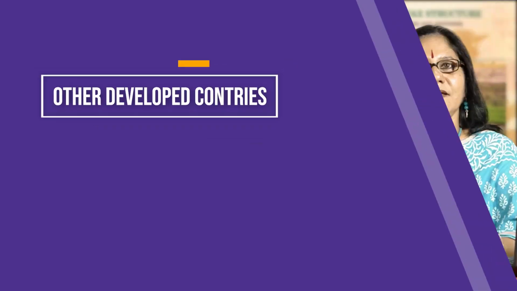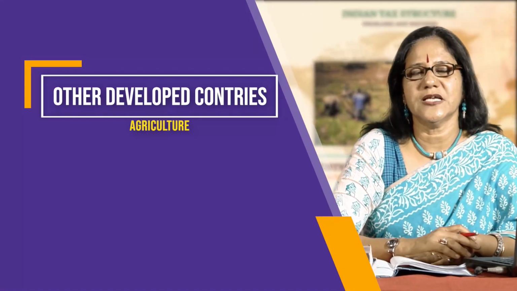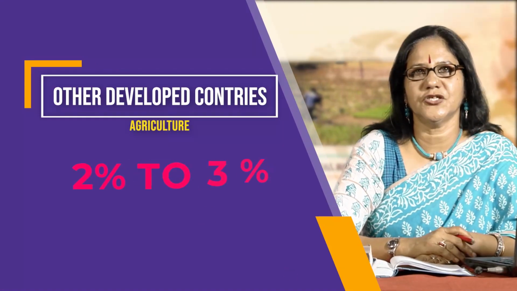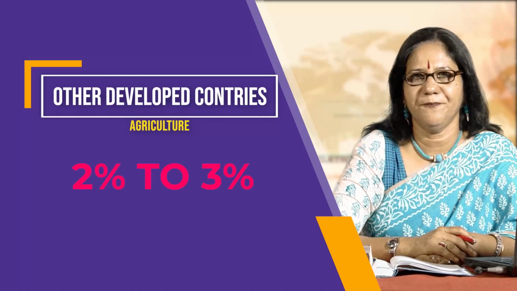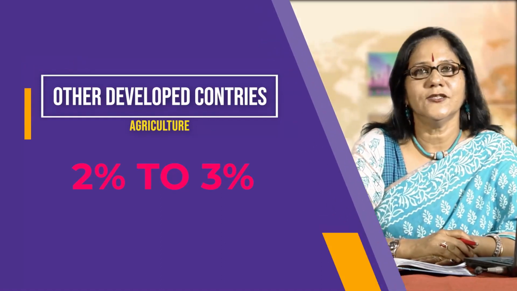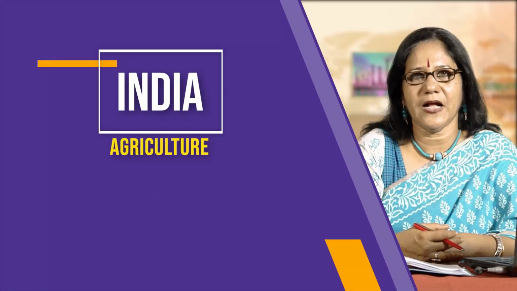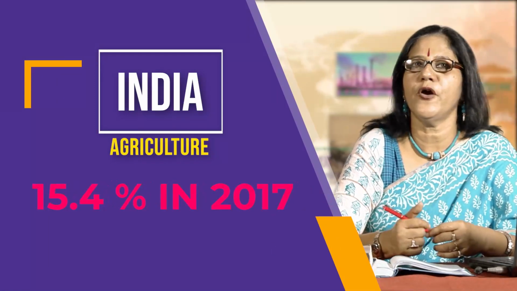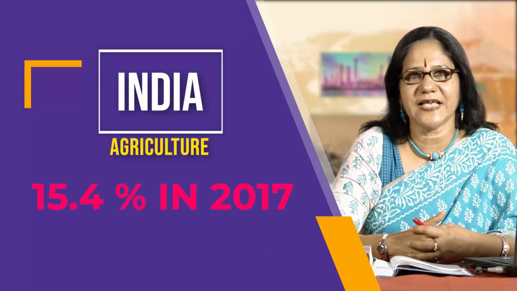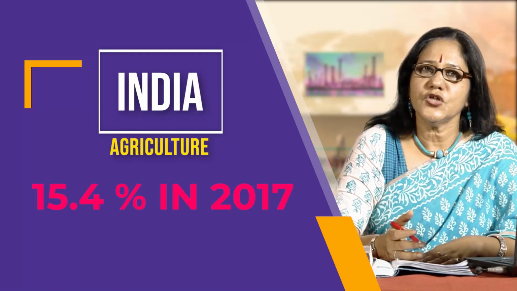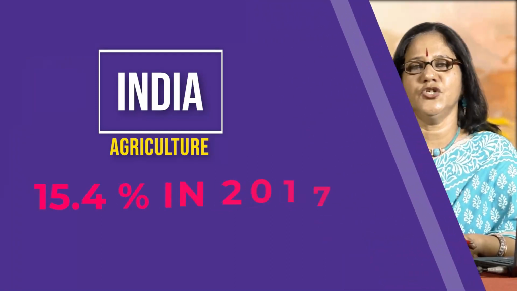two sectors increase. In other developed countries, the contribution from agriculture is around 2 to 3%. But in India, the contribution from agriculture sector is 15.4% in 2017. So it is quite high in comparison to other developed countries.